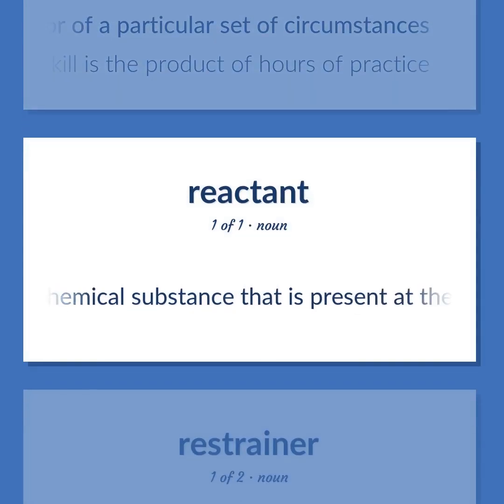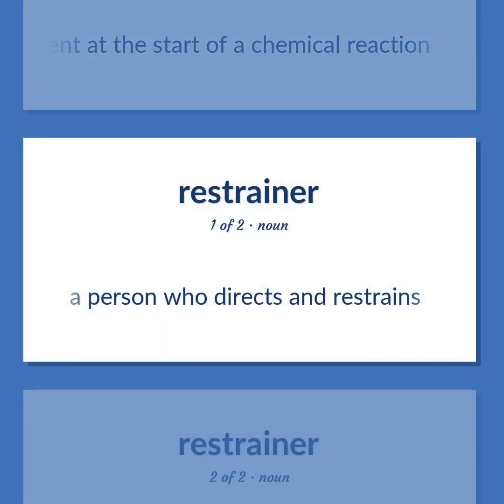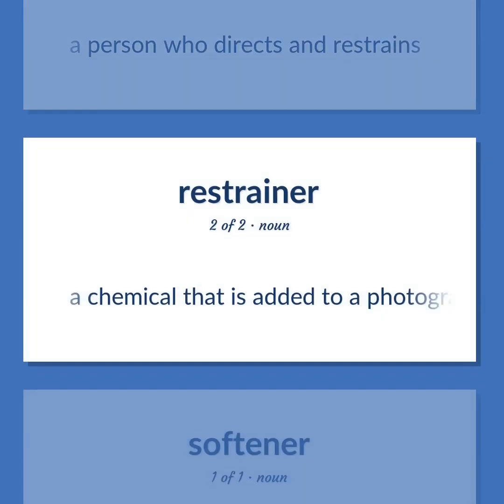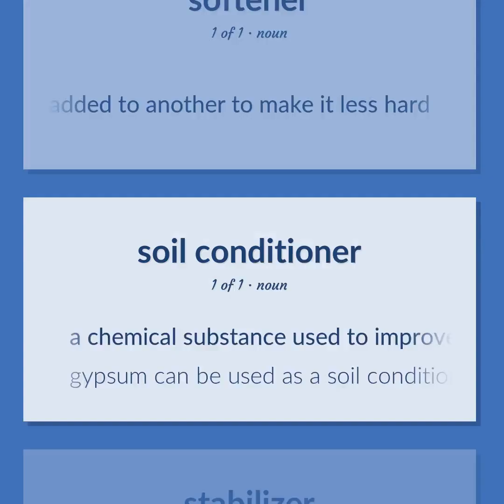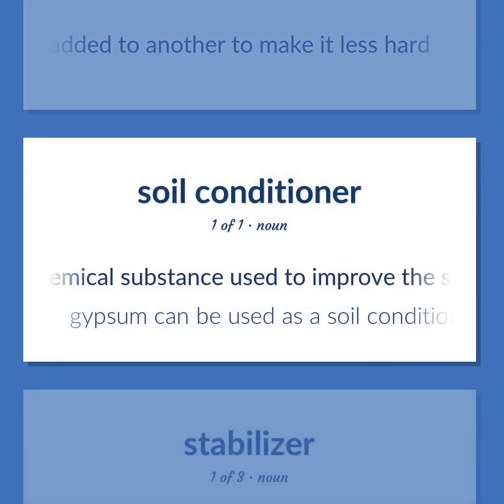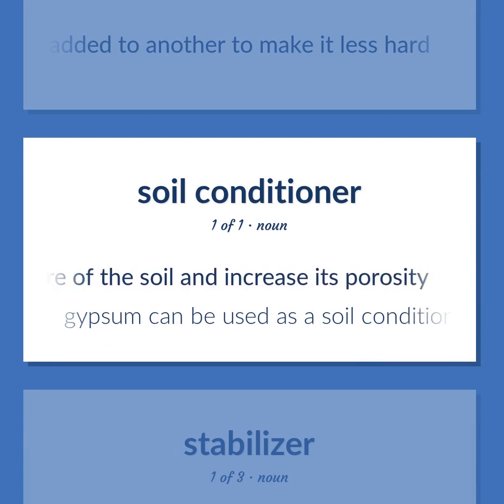A chemical substance that is present at the start of a chemical reaction. A person who directs and restrains. A chemical that is added to a photographic developer in order to retard development and reduce the amount of fog on a film. A substance added to another to make it less hard. A chemical substance used to improve the structure of the soil and increase its porosity. Gypsum can be used as a soil conditioner.